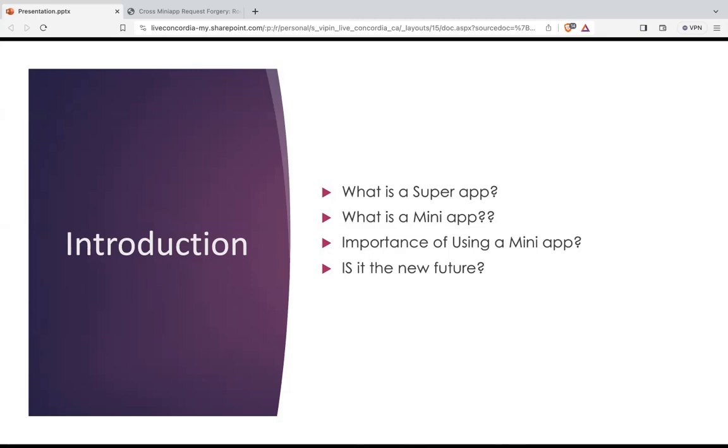So what is the importance of using a mini app? A mini app is a very lightweight and fully fledged application. They do not require a backend server to communicate, so it saves a lot of money for us. Instead, they require a set of well encapsulated APIs. They communicate using APIs and only use the API, not a backend server. So it is very cheap to run a mini application. From a developer's perspective, it reduces the development cost, so it is much cheaper to produce and launch a mini application.